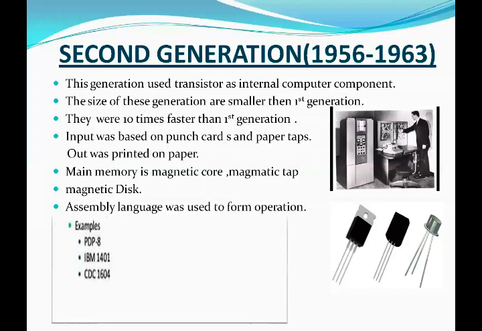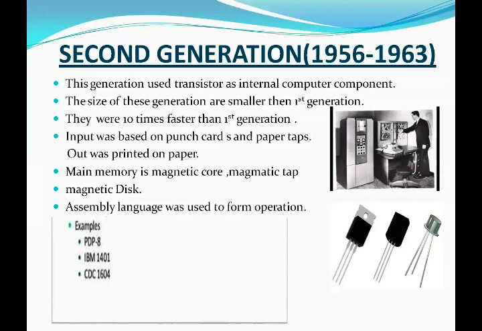Examples of second generation are PDP, IBM 1401, and CDC 1604. PDP is the abbreviation of Portable DVD Player. DVD is the abbreviation of Digital Versatile Disc.